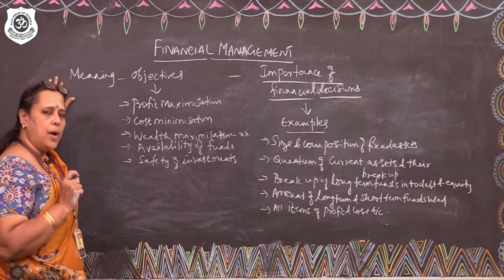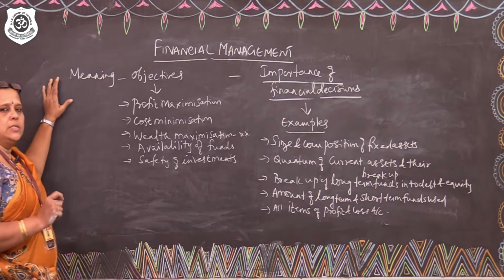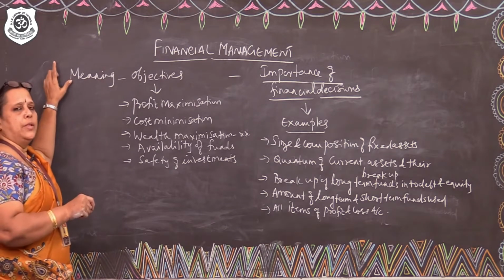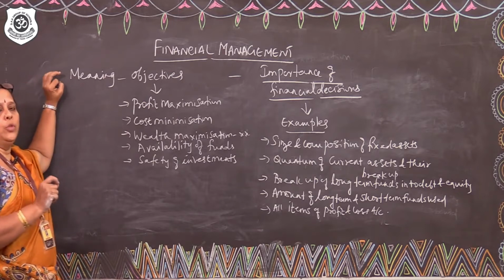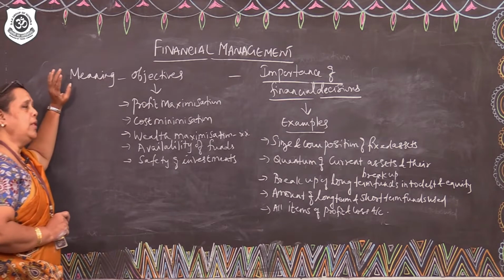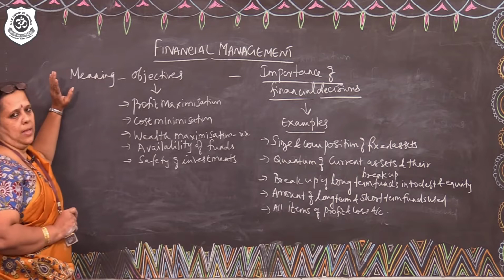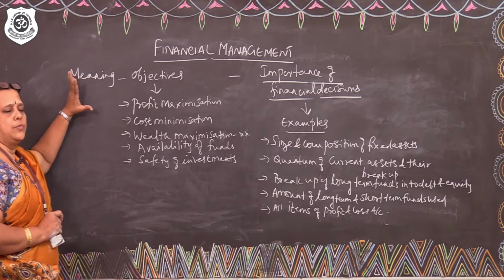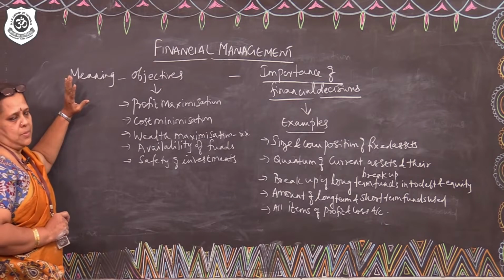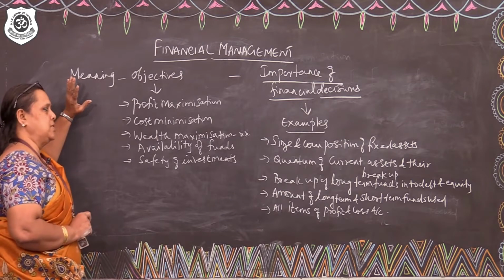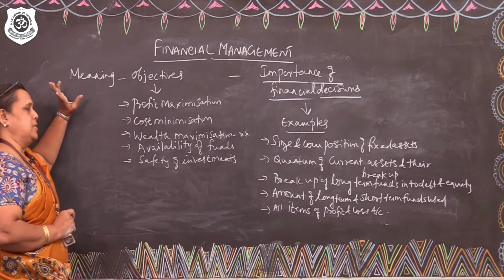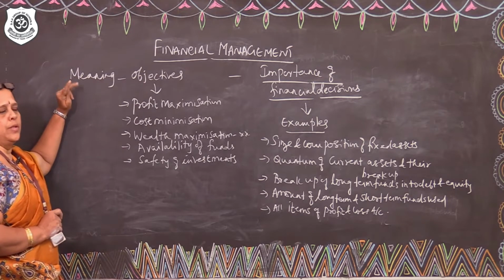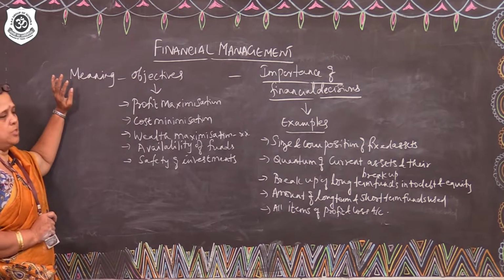It is that part of management which is concerned with procurement of funds and their optimum utilization. Now, what are the objectives of financial management? Financial management basically talks about profit maximization, cost minimization, wealth maximization, availability of funds and safety of investments.